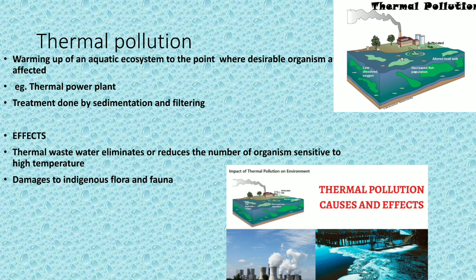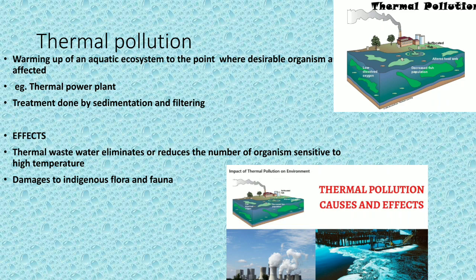The next part is something called thermal pollution, or heat pollution. The definition says it is the warming up of an aquatic ecosystem. Why does the warming take place? The warming takes place due to thermal power plants.